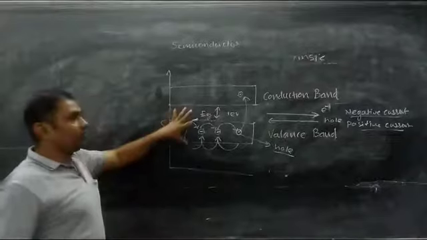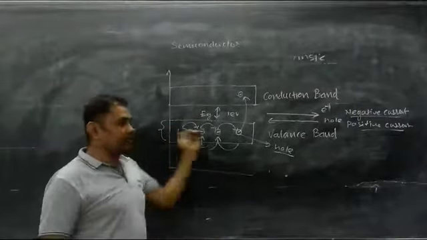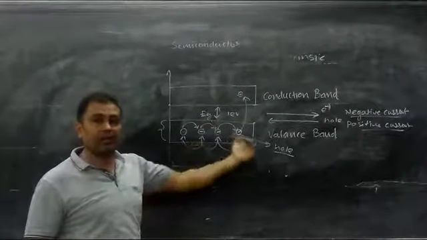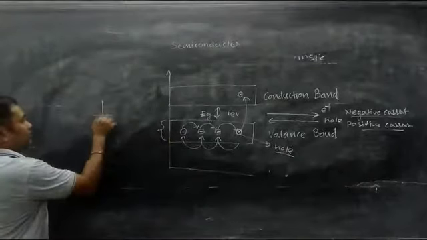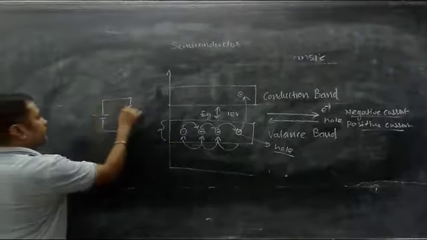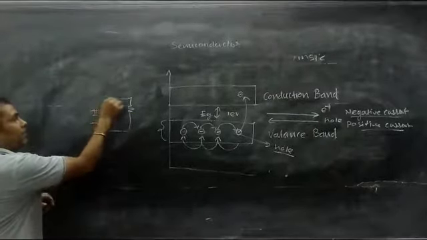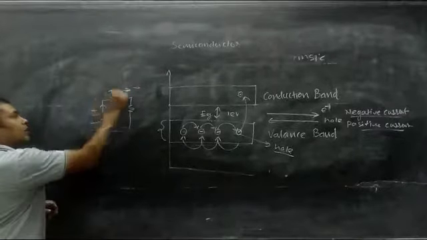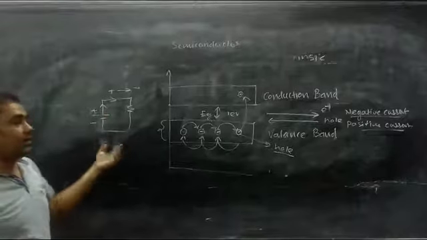So this is the concept of holes inside the material. If electron conduction is there, at the same time there will be the hole current, and this is considered positive current. In a normal circuit diagram, we consider a conventional current, and conventional current goes from positive to negative. That is why holes are moving in this direction, and that is why hole current is considered positive current.